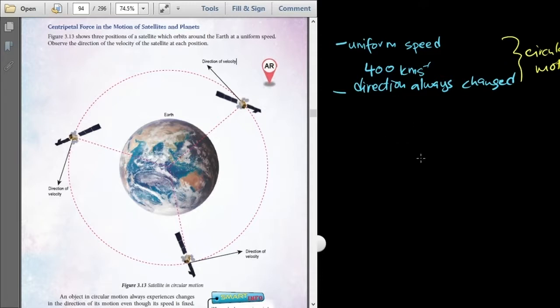So what can we say if we have an object moving with circular motion at uniform speed? The speed is uniform and the direction always changes.